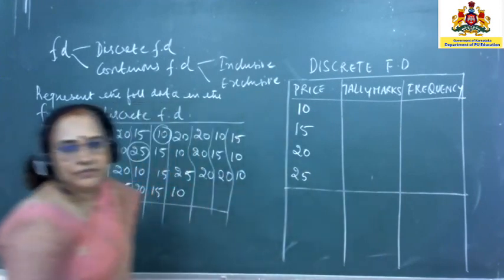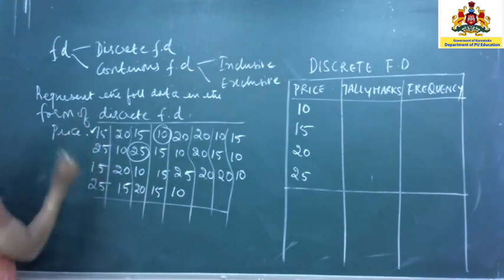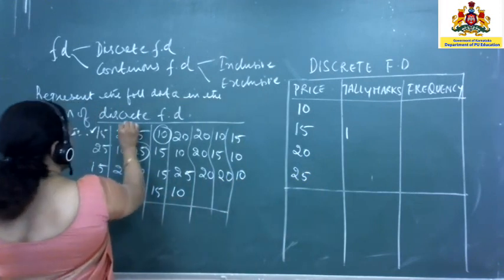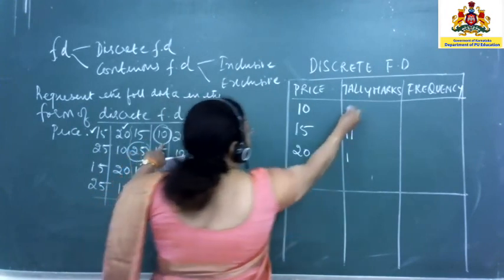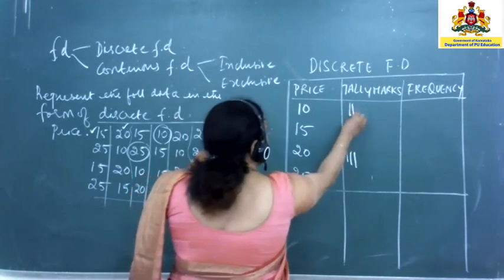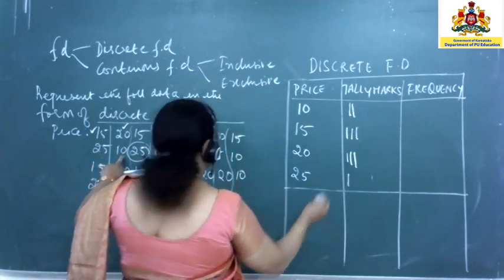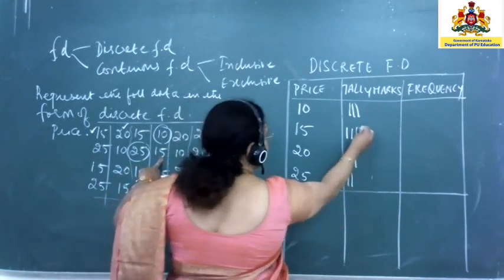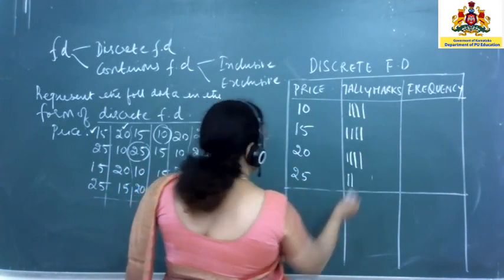Now, like how I taught you, don't add and then find out, you will make a mistake. Start with the first value, 15. Mark it as 1. Next is 20, and so on: 15, 10, 20, 20, 10, 15, 25, 10, 25, 15, 10, 20, 15.